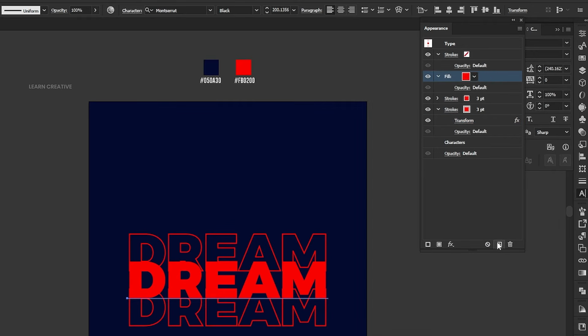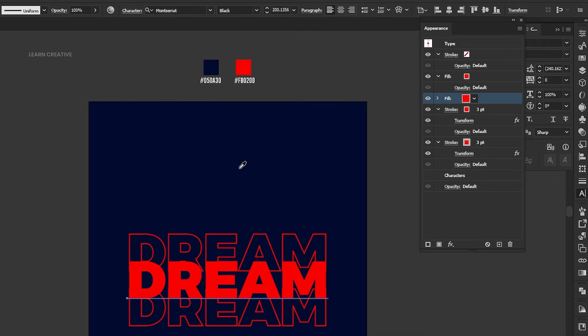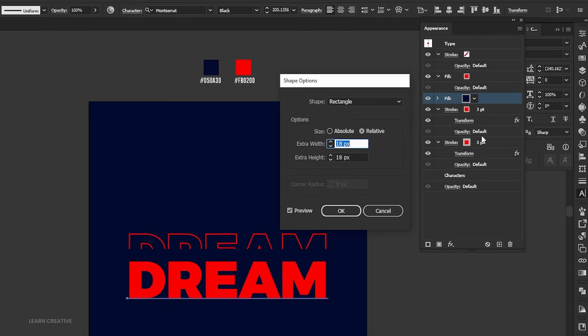Select the fill color and click on the plus button for a copy of it. Select the down fill color and change it to blue. Go to the Effects, Convert to Shape, and Rectangle. Follow my settings.